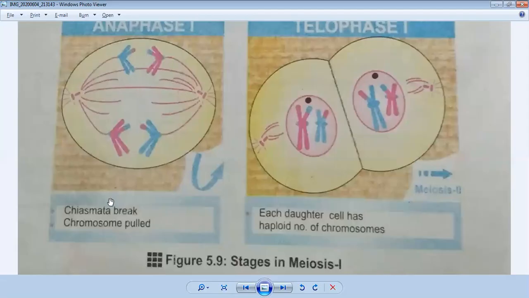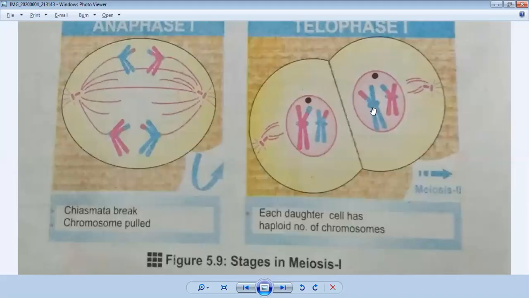So chiasmata break and chromosomes are pulled. And the last stage is called telophase 1. You can see the nucleus is divided in the center completely, and two nuclei are formed. And you can also see the number of chromosomes is going to be halved in meiosis.